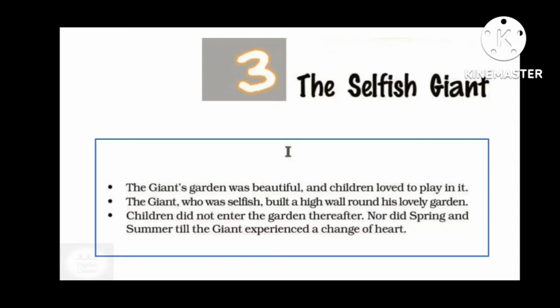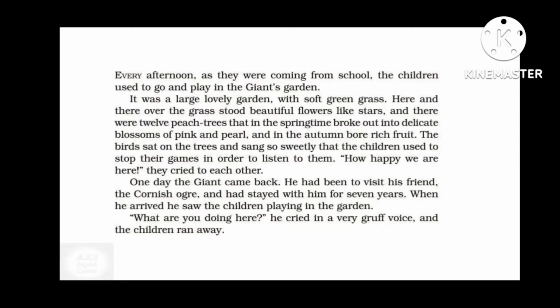So the giant, who was selfish, had a beautiful garden where children loved to play. Giant, being selfish, built a high wall around it so that children couldn't enter the garden. Since the children couldn't enter the garden, spring and summer also did not enter the garden until the giant has a change of heart. And what was the change of heart? Let's see in the story.